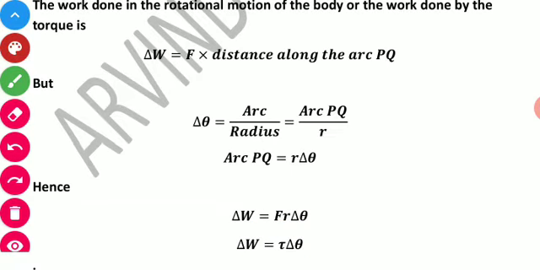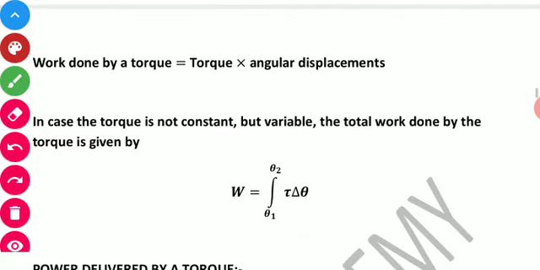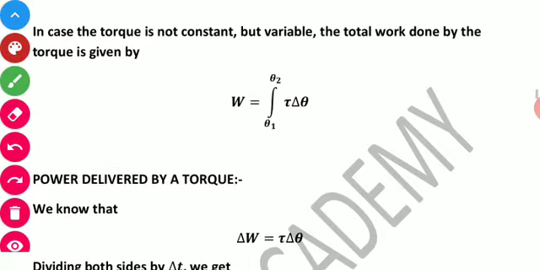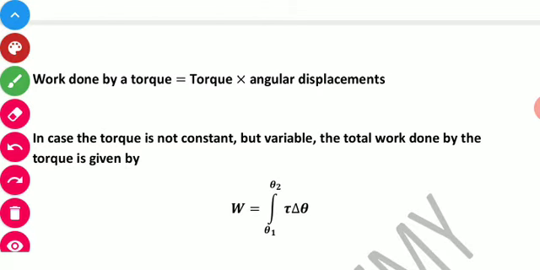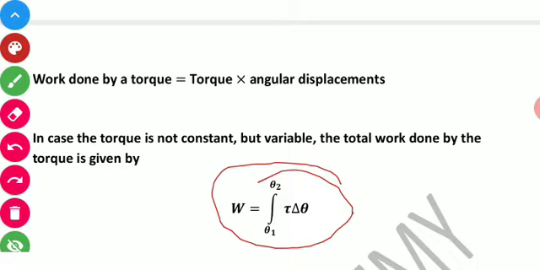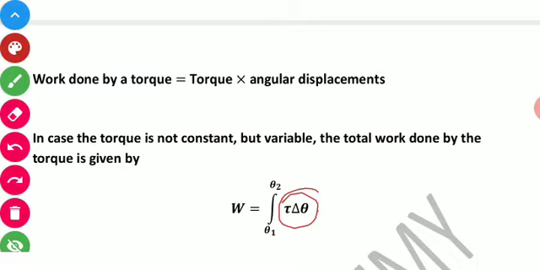This is the work done by a torque. Work done by a torque can be calculated by multiplying torque into angular displacement. In case the torque is not constant, it is a variable quantity, then we can use the calculus method. By integrating the small work done, we can calculate the total work done.